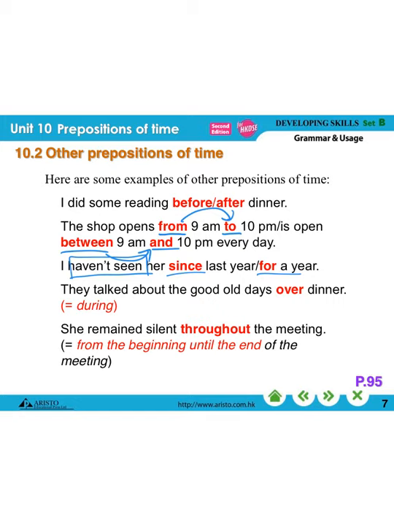And then they talked about the good old days over dinner. You can also use during dinner. It's okay too. During dinner or over dinner. Or you can also use the word throughout. She remained silent throughout the meeting. That means from the beginning till the end. From the beginning to the end of the meeting, she remained silent. She didn't say anything. We use throughout.